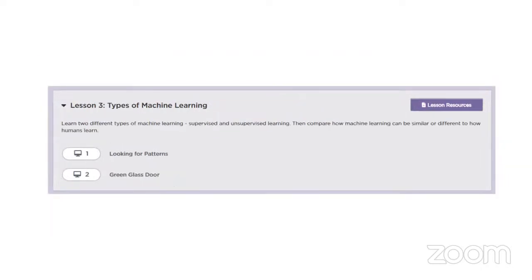Then in lesson 3, we're going to look at patterns. AI works with patterns. It understands patterns. You look at that pattern, you combine it together, and you have supervised and unsupervised learning. You bring them together, and that becomes the pattern that you're going to work with. So we look at how to work with patterns, and also at games, like green, glass, door. How does that work? It's really interesting.